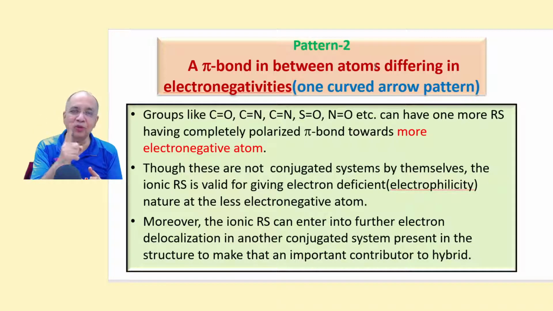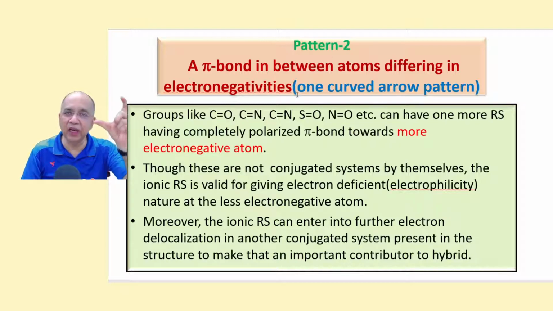But you have to remember and apply wherever you find such a structure. It is not a conjugated system, but only a pi bond in between atoms differing in electronegativities. 2 different atoms, and there is a double bond or a triple bond, and there is a pi bond. That also will be using one curved arrow pattern.